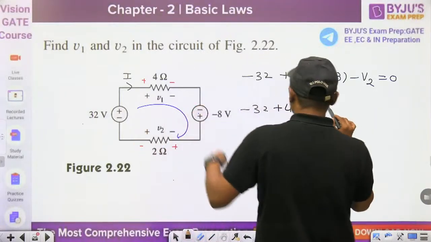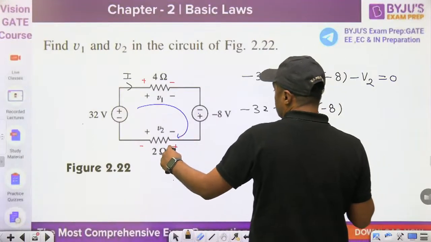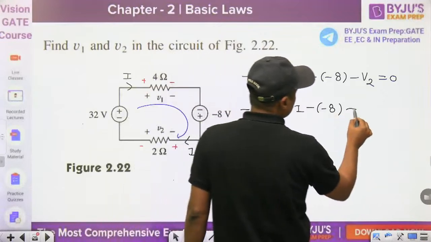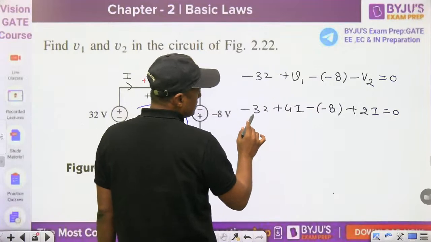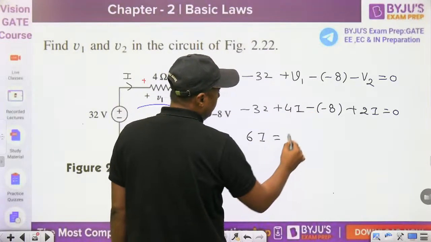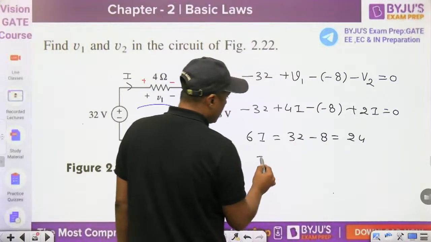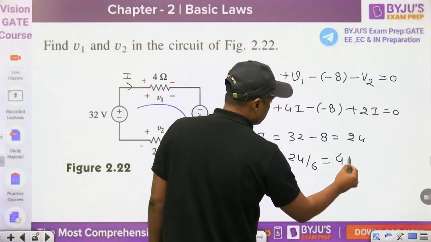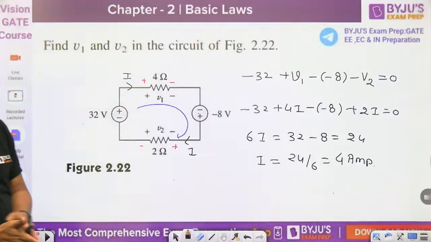Minus, because it is minus, and minus 8, value is minus 8 plus 2I is equal to 0. Now this will become 4 plus 2, 6I. On the right hand side it will become 32 minus 8, 24. So what is the I is equal to 24 by 6, 4 ampere, right? 4 ampere.